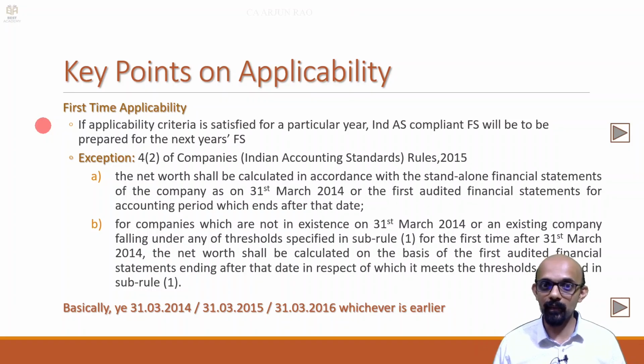For listed companies, less than 500 in all 3 years, 1/4/17. For unlisted companies, less than 500 in all 3 years and greater than or equal to 250 crores in any of the years, then 1/4/17. Less than 250 in all years, then no need to follow Ind AS, okay.